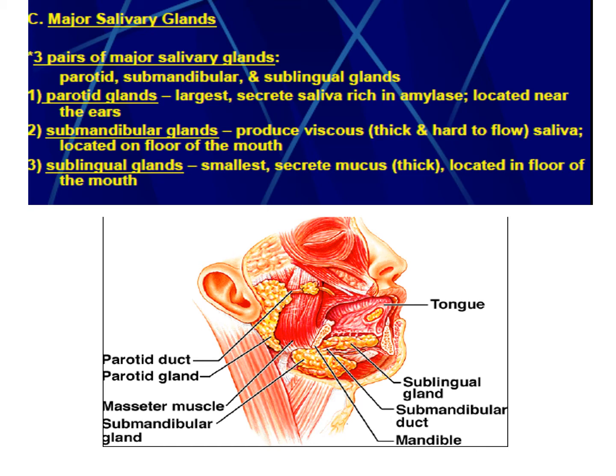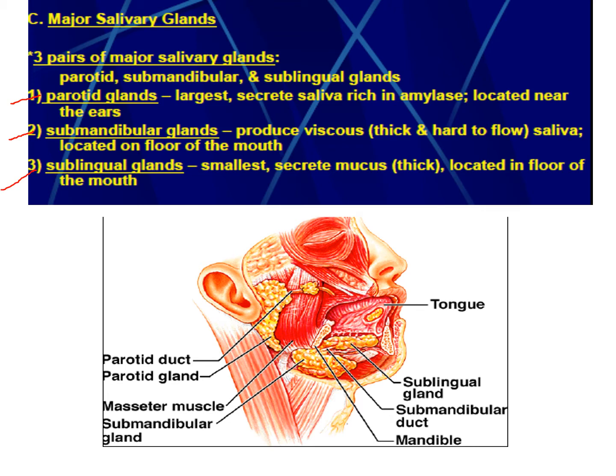The first is called the parotid gland, the second is the submandibular gland, and the third is the sublingual gland. I'm telling the names once again: parotid gland, submandibular gland, and sublingual gland.